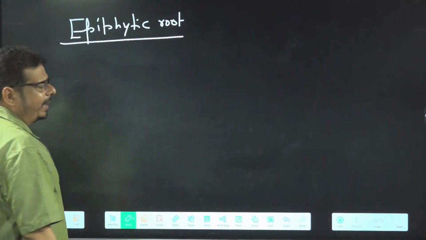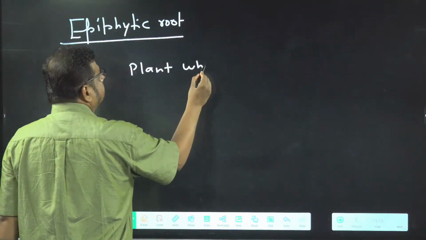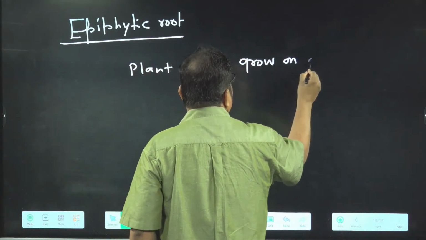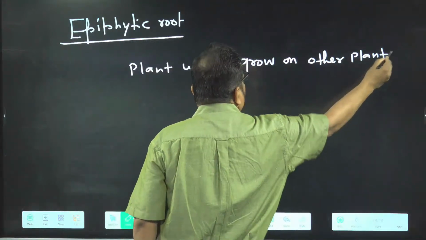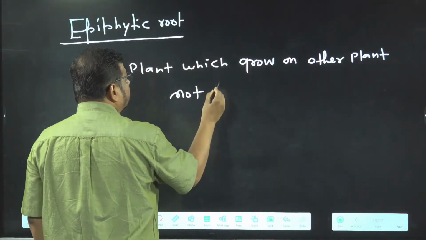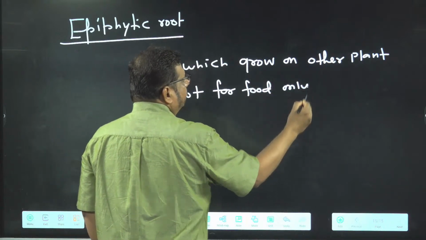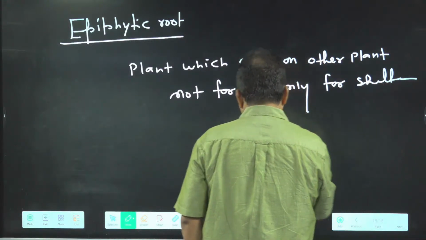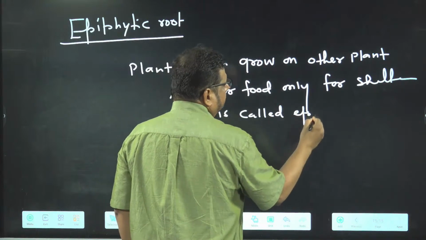So what is an epiphytic plant? A plant which grows on another plant, not for food, only for shelter, is called an epiphytic plant.